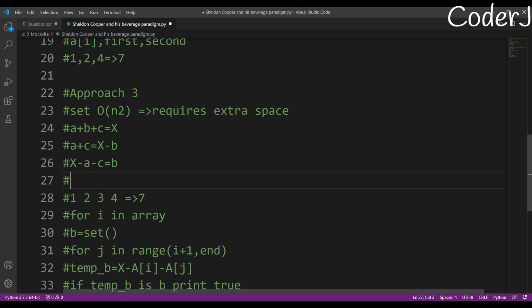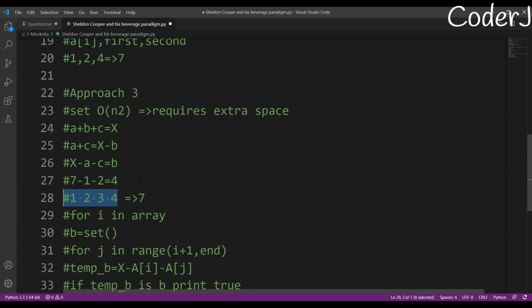So basically my x is 7, and after that I'll just make my A and C. I'll just compare all the values, 7 minus 1 minus 2. So it will give me what? It will give me 7 minus 1 minus 2. It will give me 4. So after this, I'll check, does 4 exist in this array? Wow, yes, 4 exists in this array. So yes, that is our answer, right?